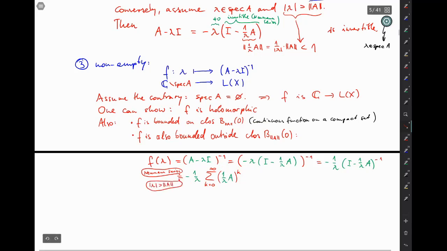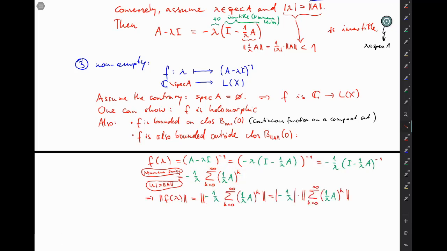Okay, now how do we see this expression is bounded? Well, we have to compute its norm. It's an operator, right? So let's start by copying this expression here. Then get the modulus of this factor out. Then apply triangle inequality here, and submultiplicativity here. And then of course you can get the modulus of this factor here out again.